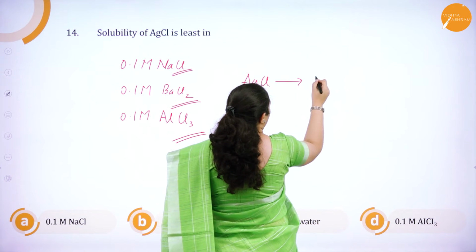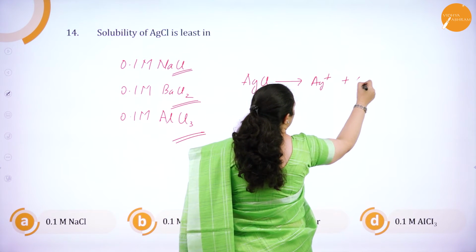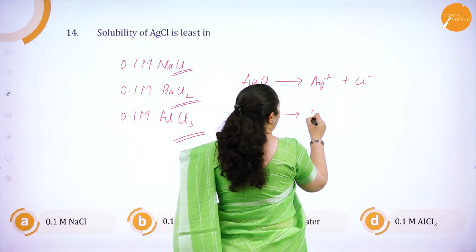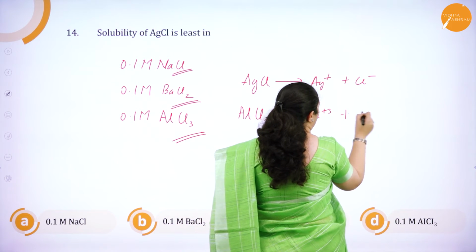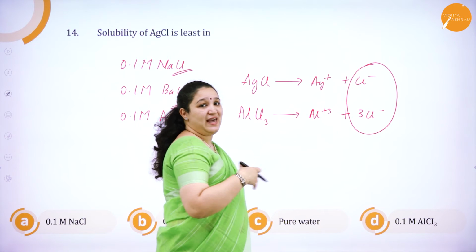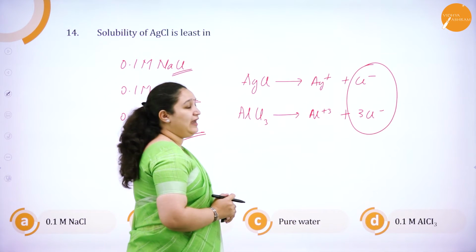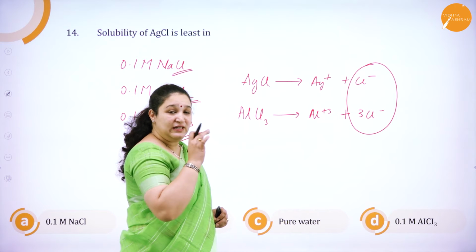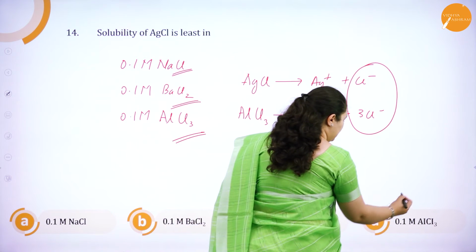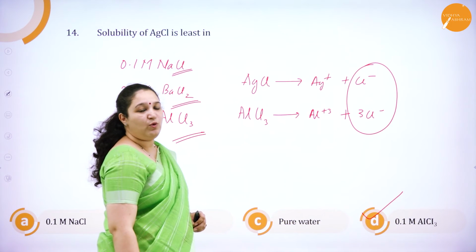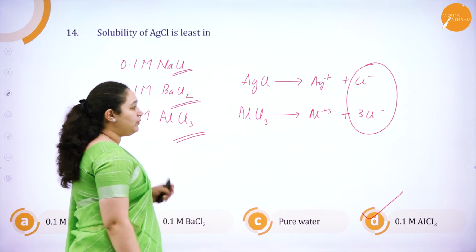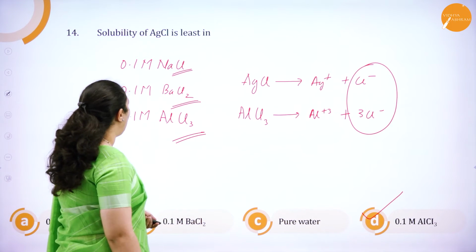AgCl if I take, I get Ag plus and Cl minus, and AlCl3 if I take, I get Al 3 plus and 3Cl minus. So, the common ion which produces excess faster is AlCl3. So, the least solubility will be in AlCl3. So, the correct answer is 0.1 molar AlCl3, aluminium chloride. So, I hope you understood this particular problem.